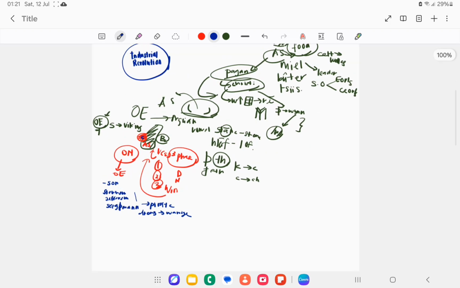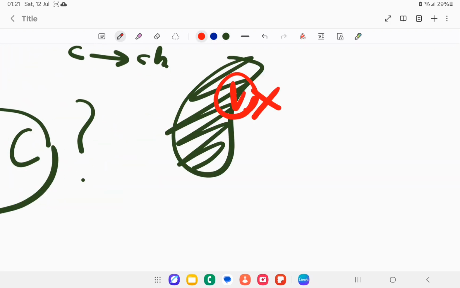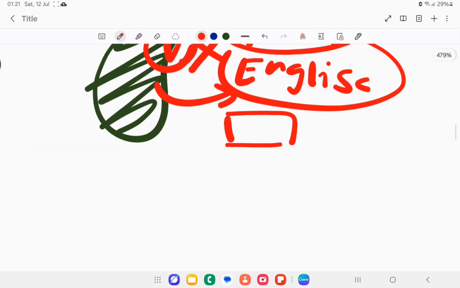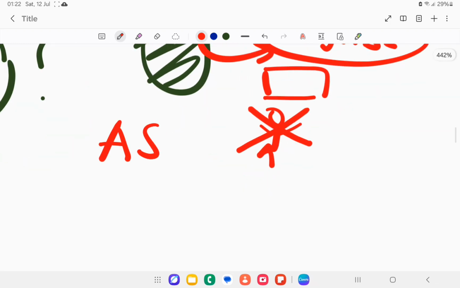And then we have the Norman conquest. How does the Norman conquest happen? Okay, like this. When the Viking won, it died, and then it was inherited by the Anglo-Saxon, which we call English man. And then this person doesn't have a son. That's why the Anglo-Saxons started to fight with the Normans.